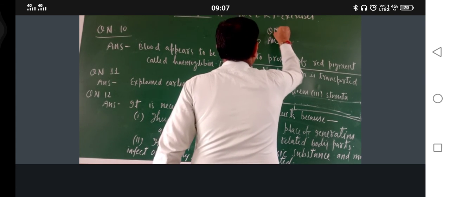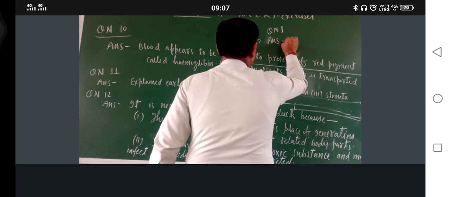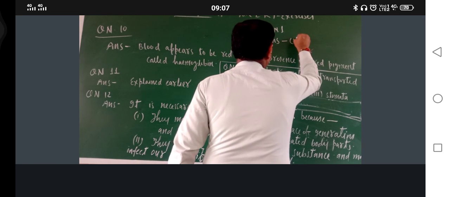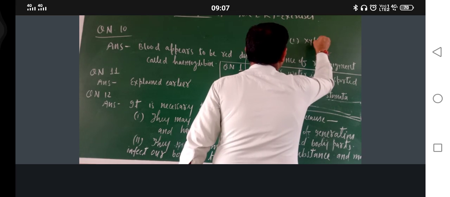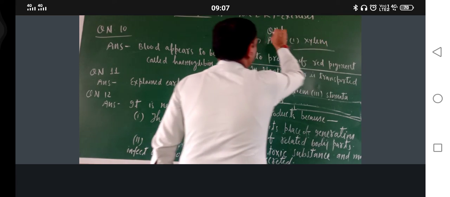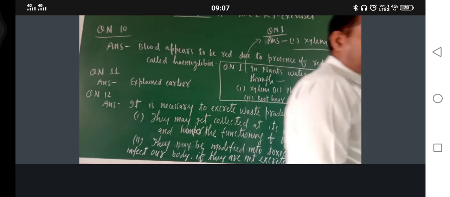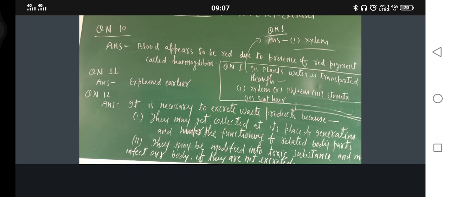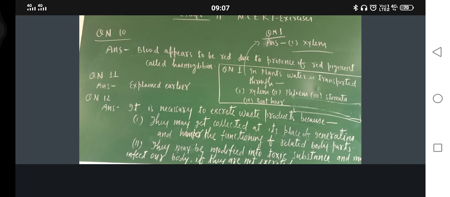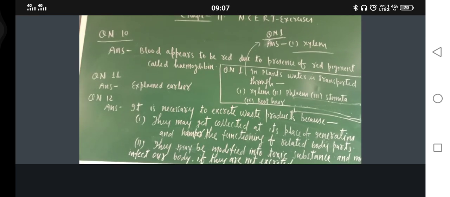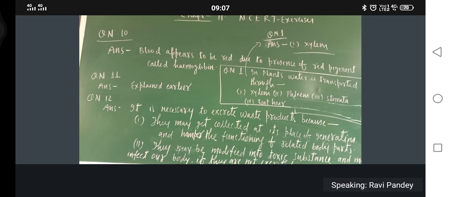Here write question number one. Answer. Then I will come to know that this is the answer of question number one. First write question number, then write answer. First xylem. Okay. Did you get or not?